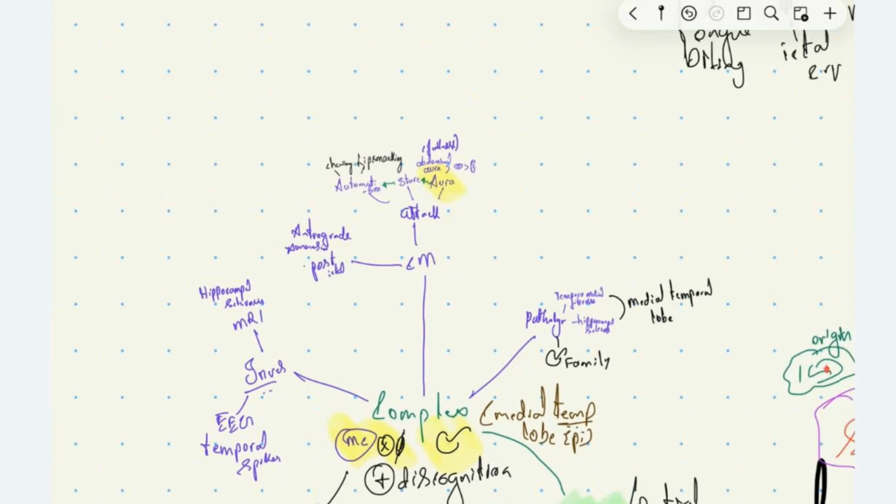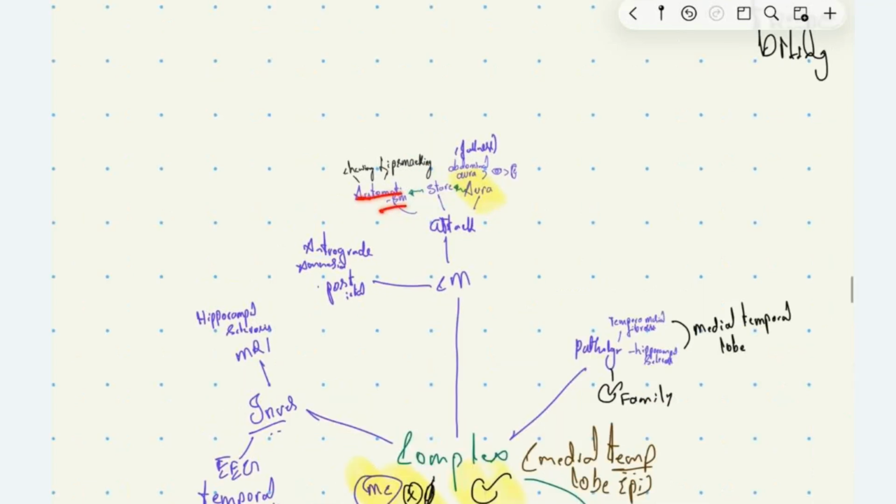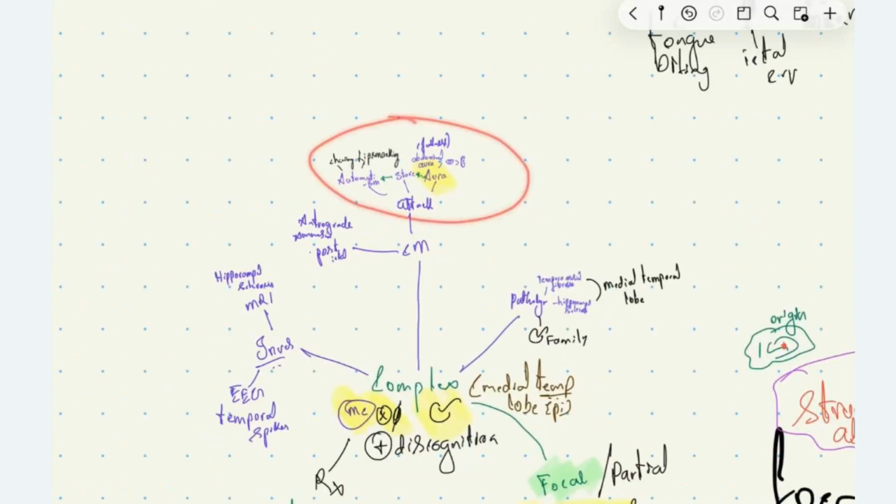Following that stare stage, the patient will have automatism, like chewing, lip smacking. This automatism will be there. This is the ictal phase, that is during the attack of complex partial seizure. Following that, the patient will have a post-ictal stage, where the patient has anterograde amnesia. You won't remember anything about the complex partial seizure attack and a few minutes around it.